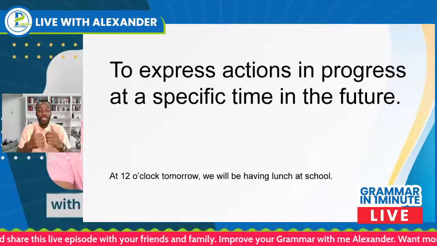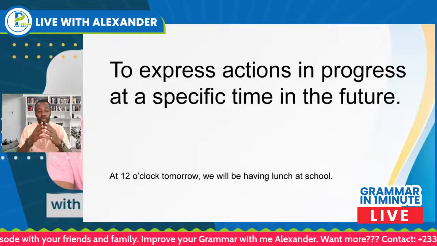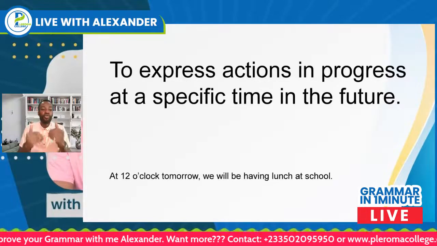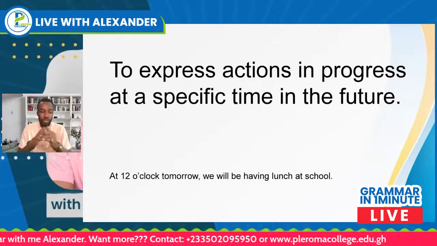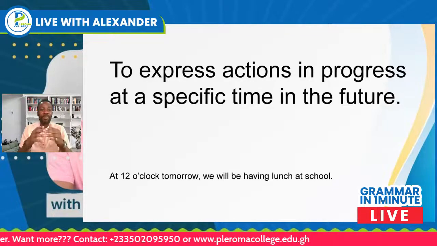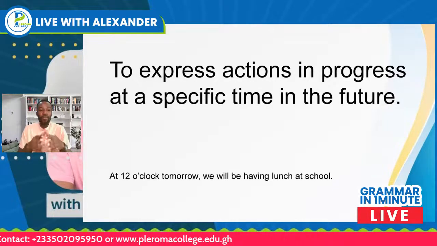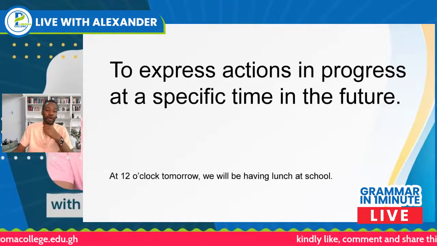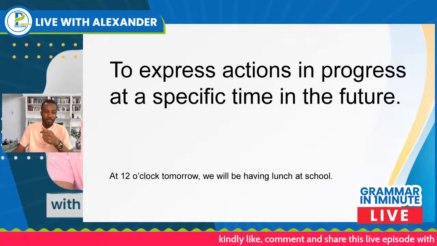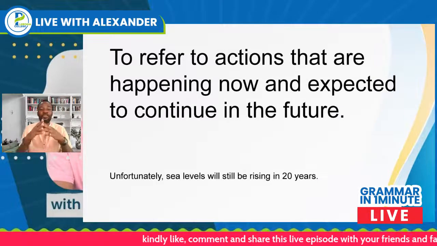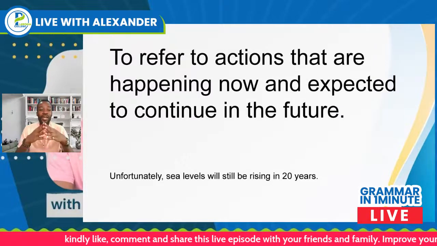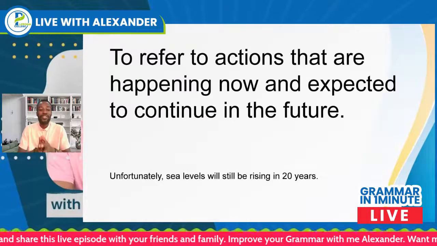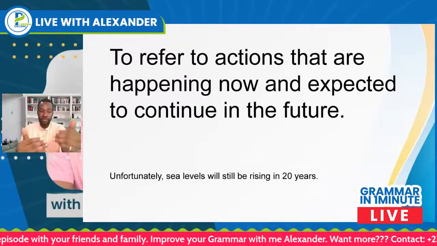So in describing actions in progress at a specific time in the future, we use the future continuous tense to do that. Again, we use the future continuous tense to refer to actions that are happening now and expected to continue in the future.